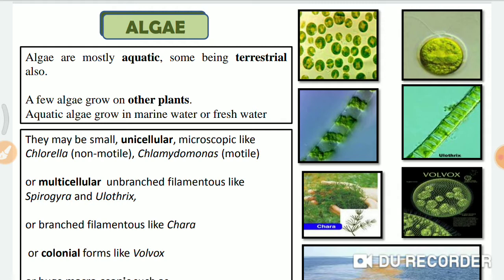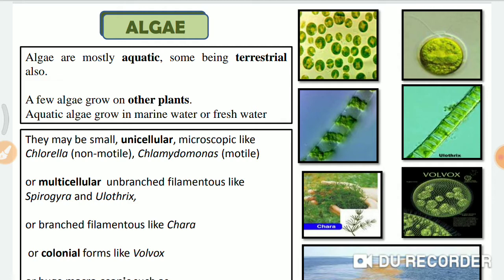If you collect some pond water and put some drops on a slide, you can observe these organisms are fiber like. That's why they are thallophytes.